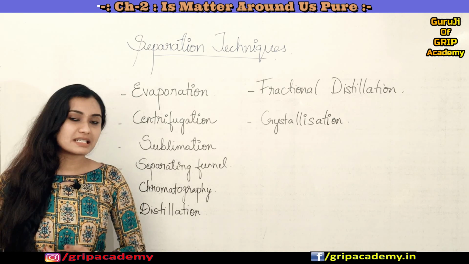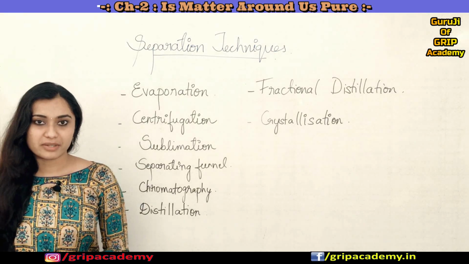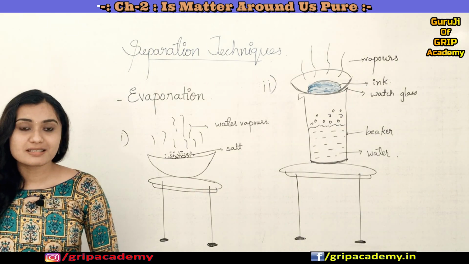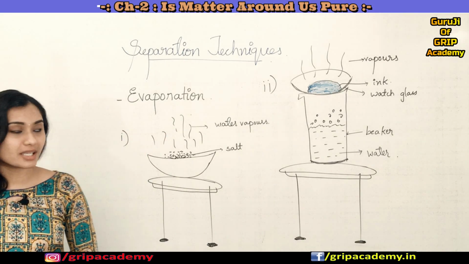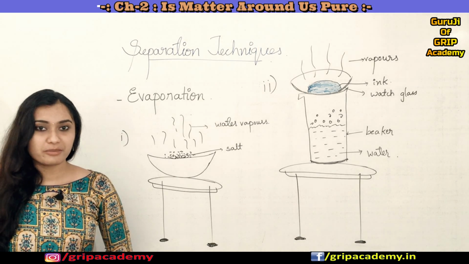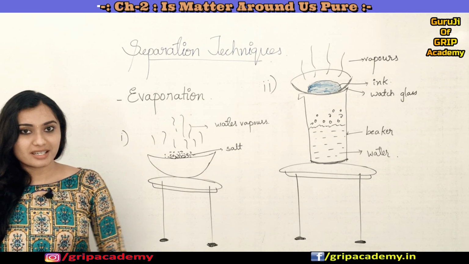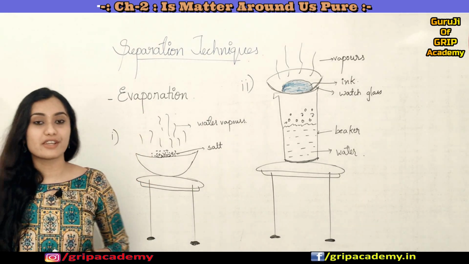Okay, so now let us discuss each and every technique one by one. Fine. So now let us discuss our first separation technique, which is evaporation. I'm pretty sure by this time many of you would have been knowing about evaporation, right? So before that, let me tell you when we can use this process of evaporation.